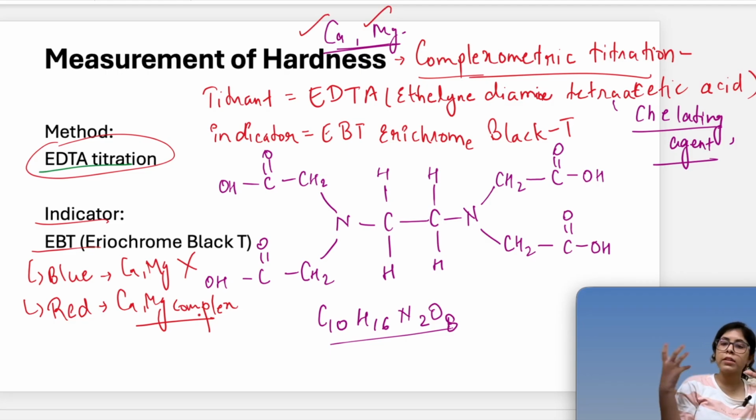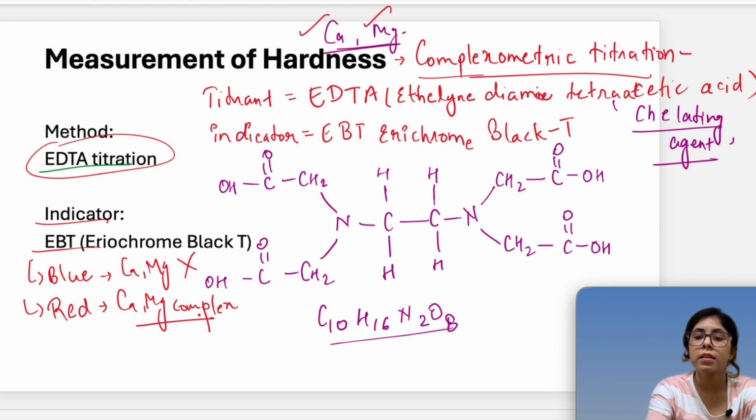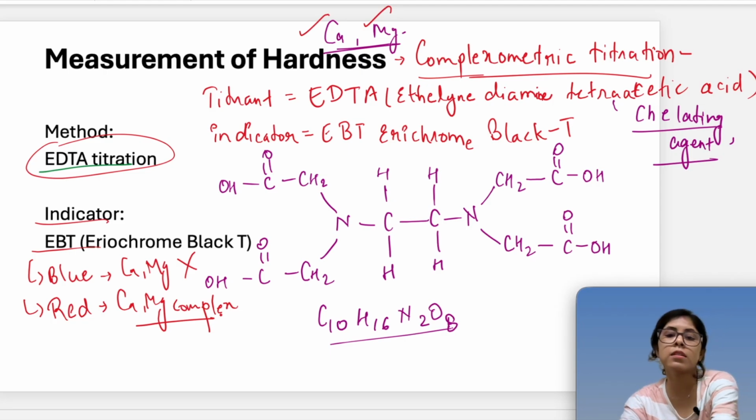So when all the calcium and magnesium have made bonds with EDTA, there will not be anything left for EBT to make a complex, because EDTA is the stronger one. Every calcium and magnesium ion will leave EBT and the original color of EBT, which is blue, will pop up. When that happens, we can say the titration is finished. So this is how hardness titration is done.